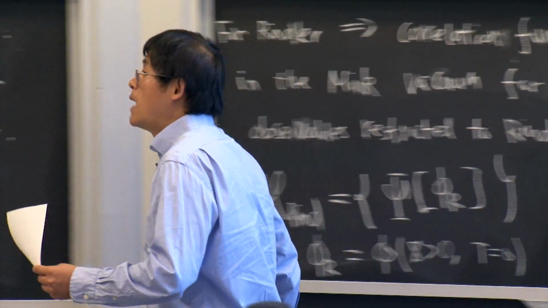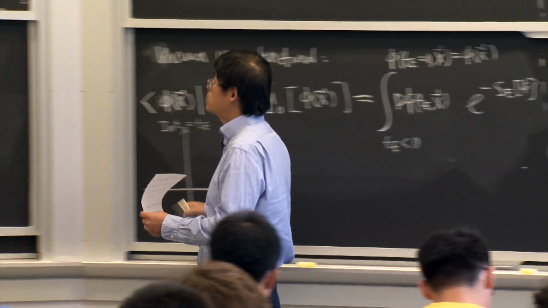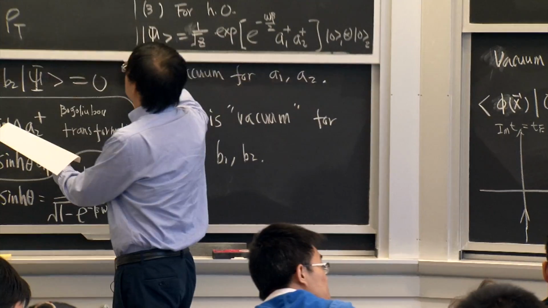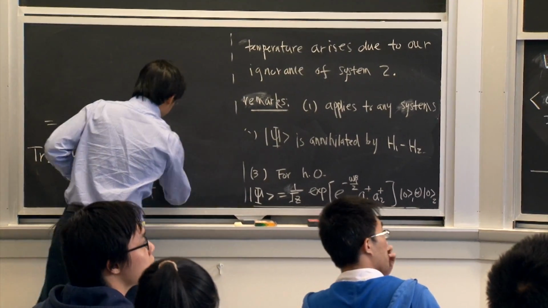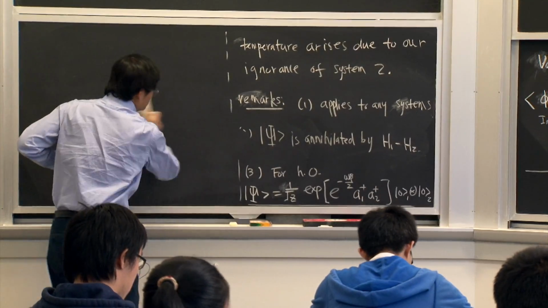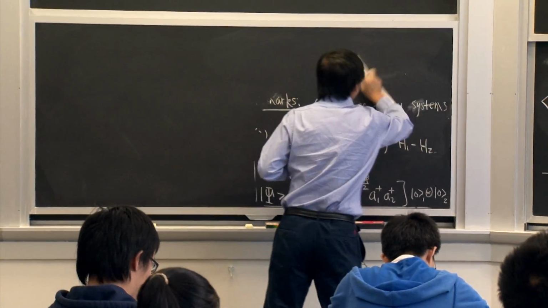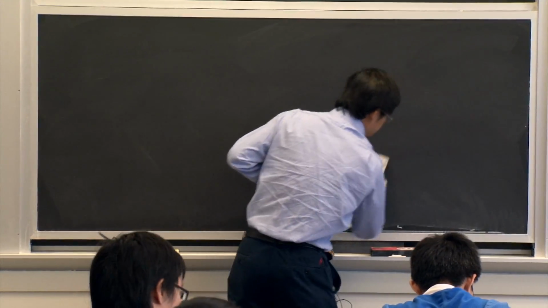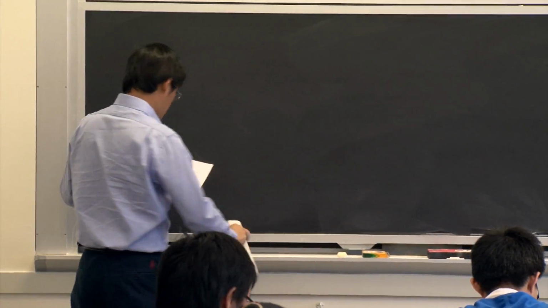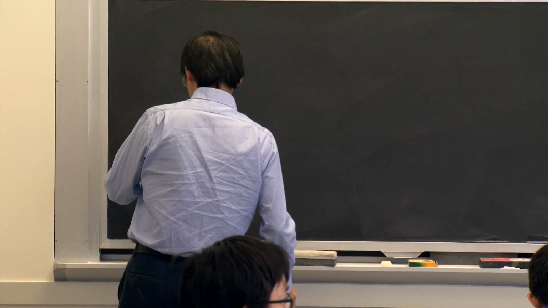So now let's go back. This is the structure of the Hilbert space for the Rindler.